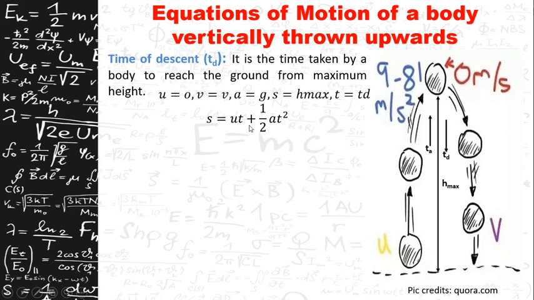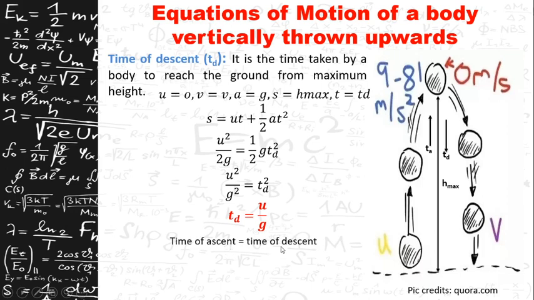Substituting these values in the equation s is equal to ut plus half at square, and simplifying it, we will get td is equal to u by g, which is nothing but the time of ascent. So time of ascent is equal to time of descent here.